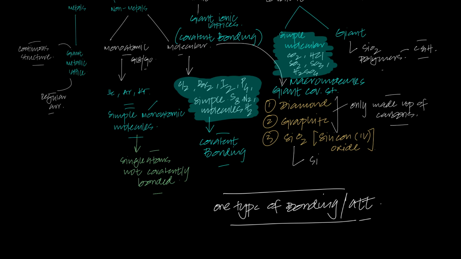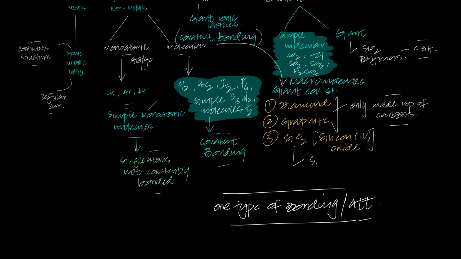Well, when I say that metals undergo metallic bonding, that's the only attraction that exists, which is the electrostatic force of attraction between a lattice of positive ions and a sea of delocalized electrons. If I talk about these macromolecules, there are strong covalent bonds in these macromolecules.